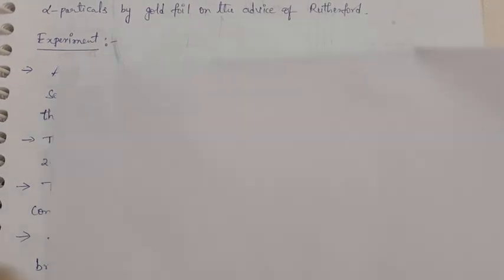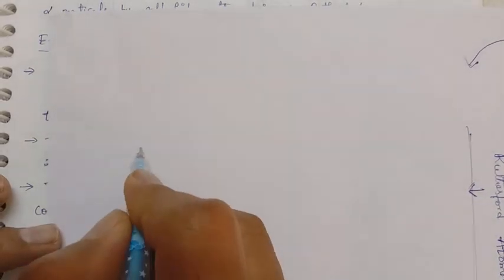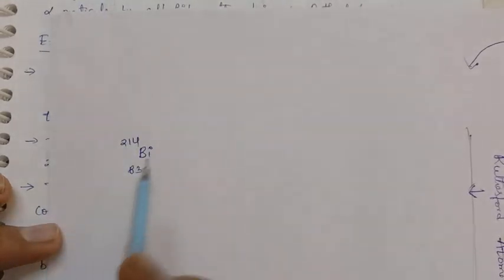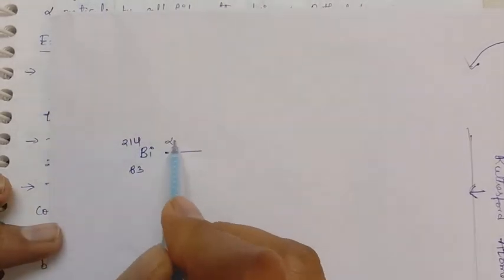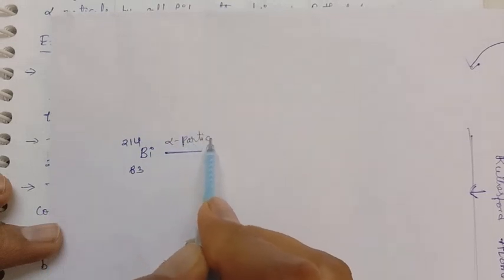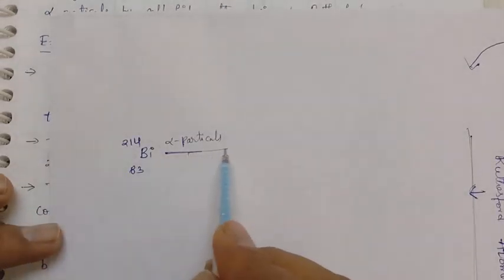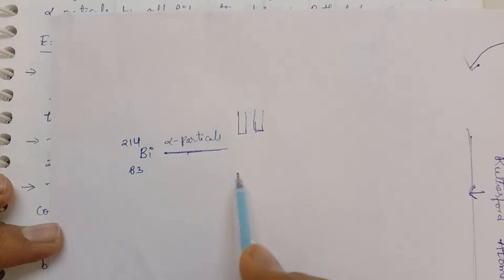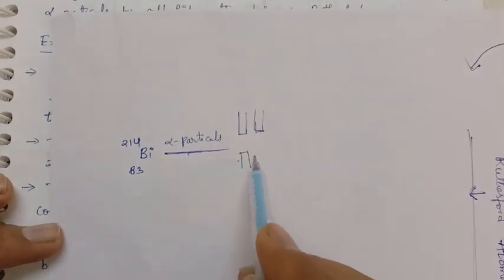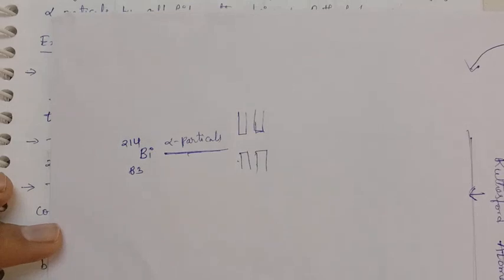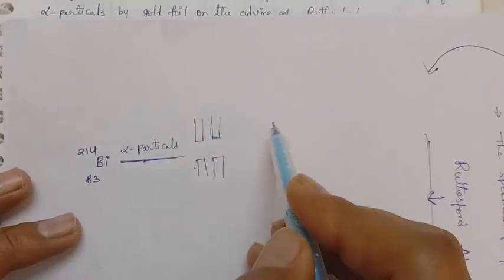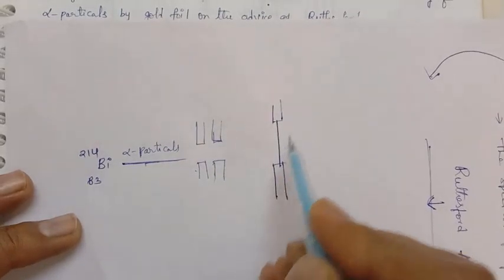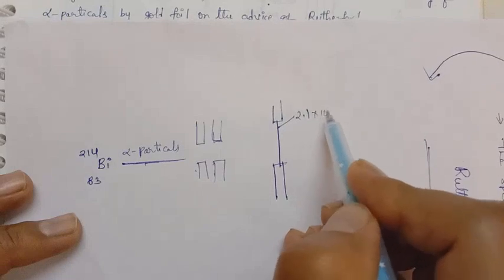According to this setup, first of all, what is the source we are taking here? Bismuth-214, with atomic number 83. From this source we are getting the alpha particles. These alpha particles are aligned into a fine beam by using lead bricks. Here the lead bricks are useful for making them a fine, aligned beam. Then they will hit our target, a thin gold foil of thickness 2.1 × 10^-7 meters.